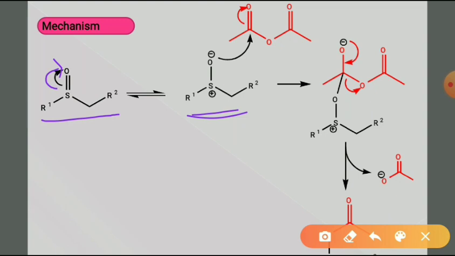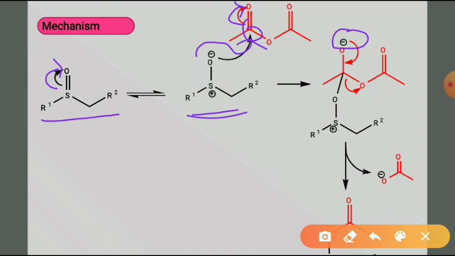So this negatively charged oxygen attacks. Nucleophilic attack takes place on this carbonyl carbon, which is electron deficient. Now one of the pi bonds migrates towards oxygen to have the negative charge on it.